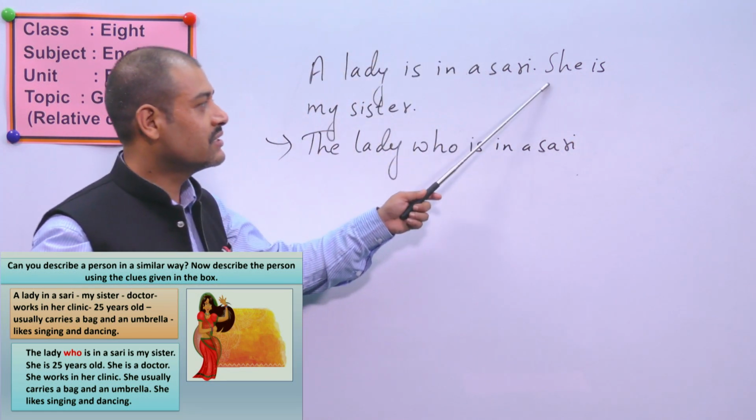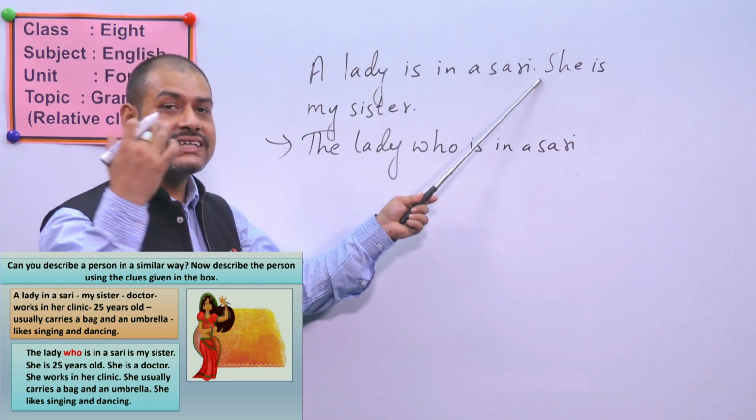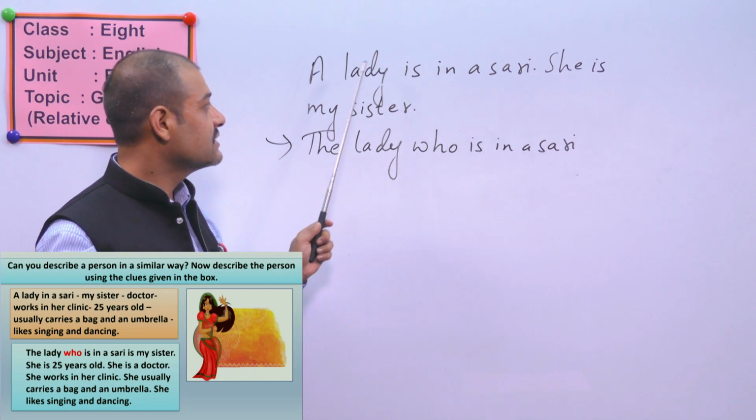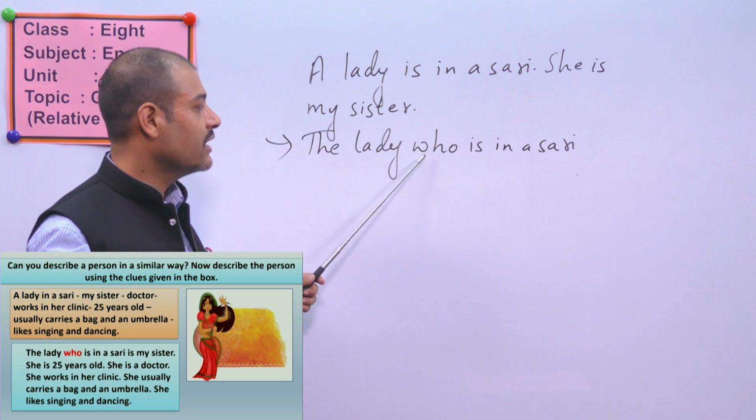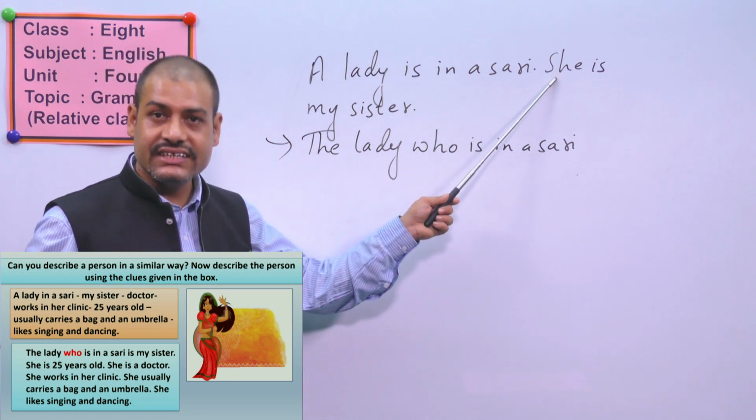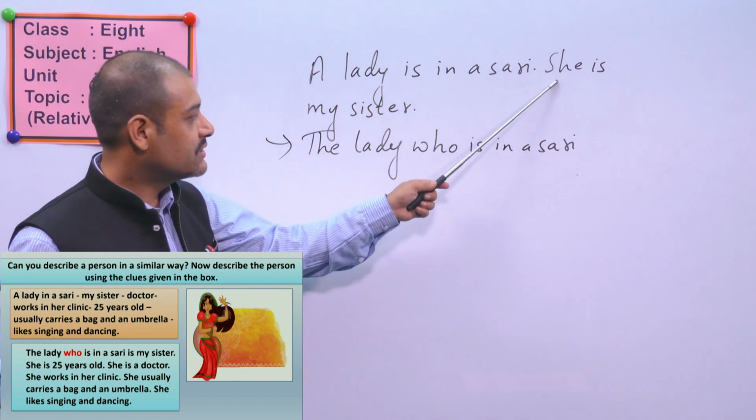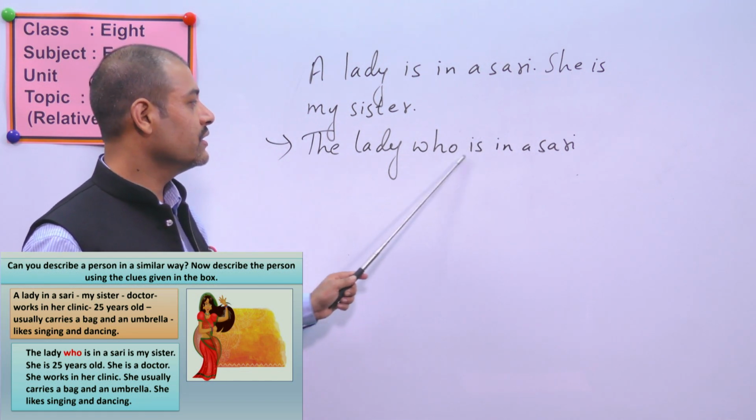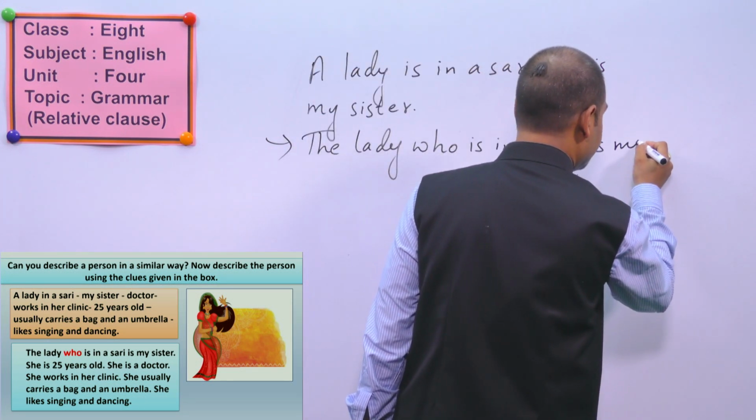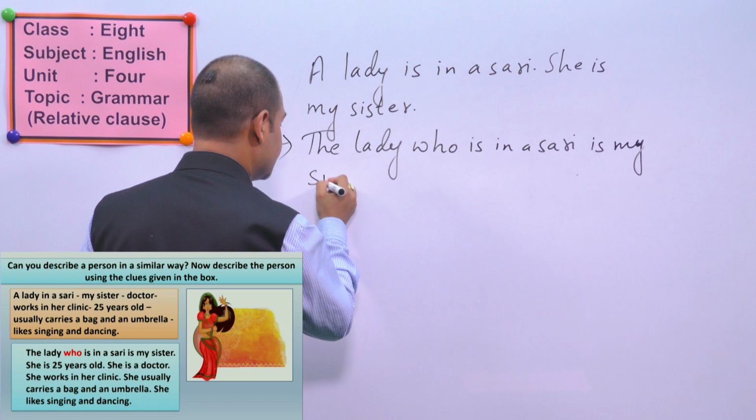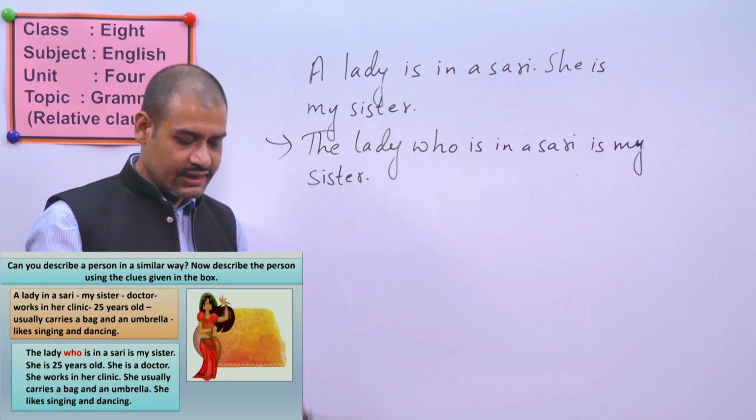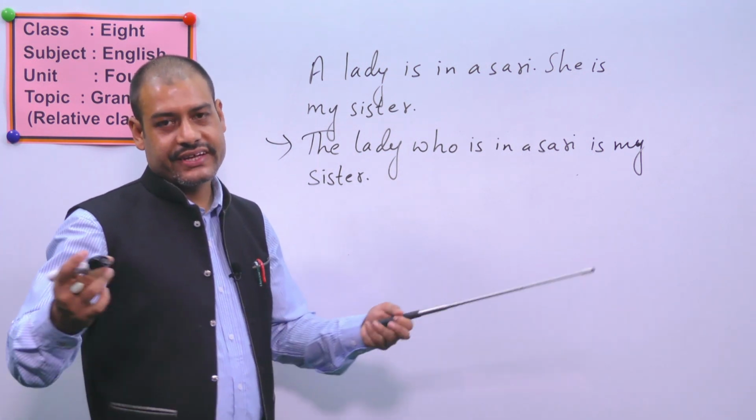Now you should not write she, because she should be replaced with who. This she means this lady. For this one we have already used who here. That's why you should not use she again. So if you don't use she, then it should be the lady who is in a sari is my sister, S-I-S-T-E-R, sister.